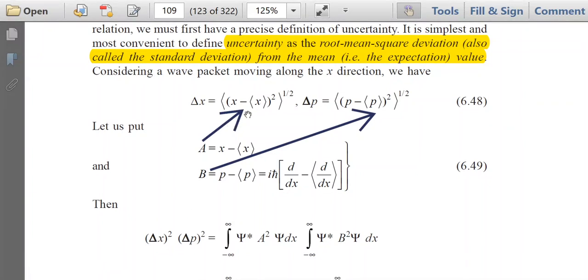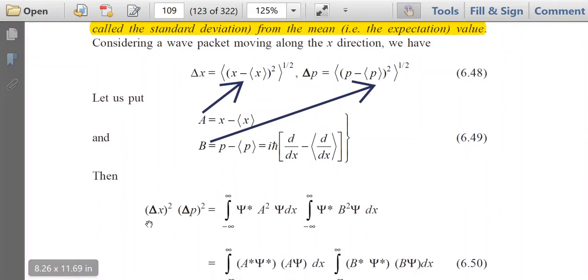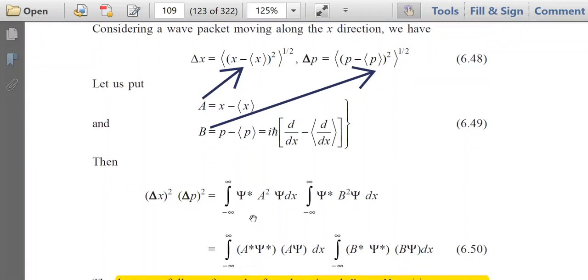If I write delta x squared, it will become the expectation value of A squared. Similarly this will become the expectation value of B squared. So delta x squared into delta p squared will become the expectation value of A squared and B squared. We know how to calculate the expectation value, which was already discussed in earlier lectures.